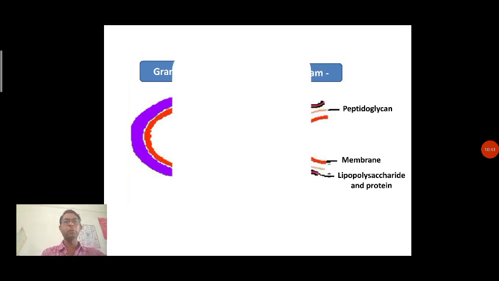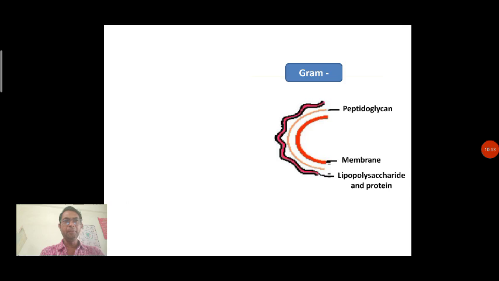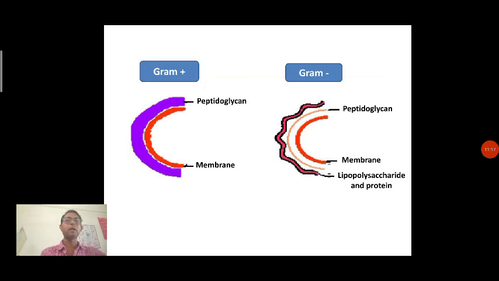Whereas when we talk about the gram negative bacteria, the peptidoglycan layer is very small and it does not provide that much support, or we can say it is not that thick as it is in gram positive bacteria. So the membrane is there, followed by the peptidoglycan layer, and after the peptidoglycan layer, lipopolysaccharide and protein structure is also present on the outer side of the gram negative bacteria. So this is the basic cell wall structure which differs in gram positive and gram negative bacteria.